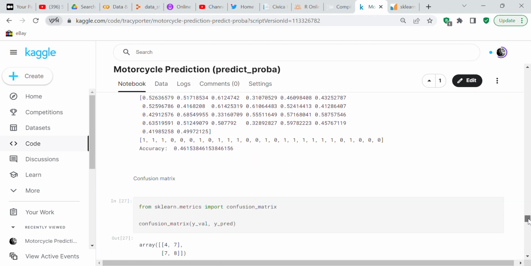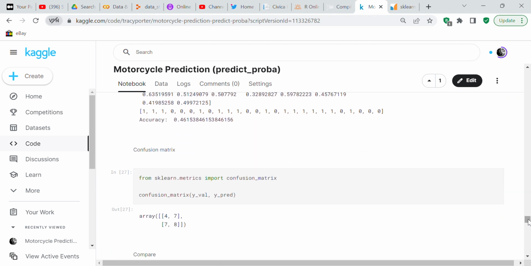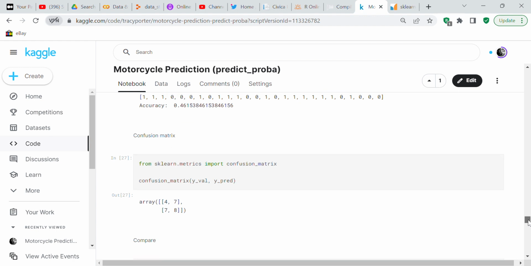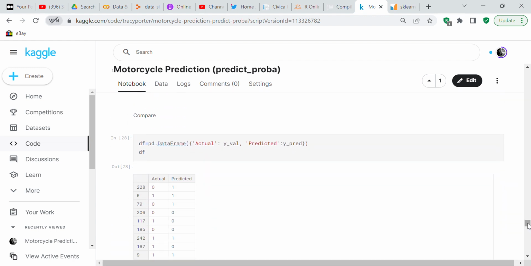So then we do our confusion matrix. When we do our confusion matrix, you can see that we've got 4 zeros, which are true zeros, and 7 ones, which should have been zeros. And then you've got another 7 zeros, which should have been ones, and 8 ones. So you can see it doesn't have a very good accuracy, but I did my best.